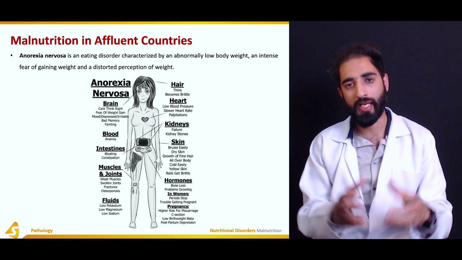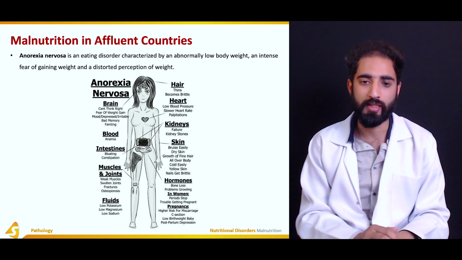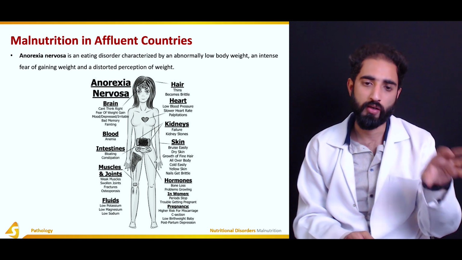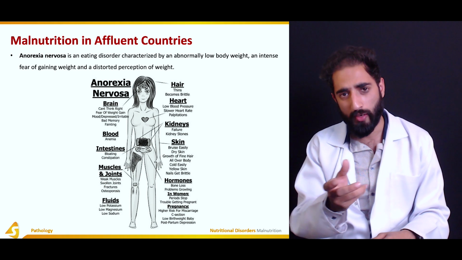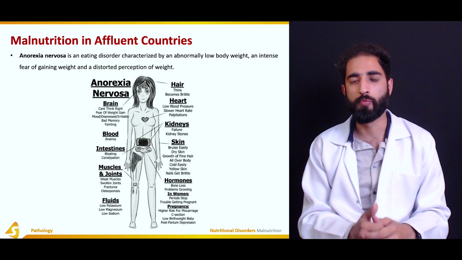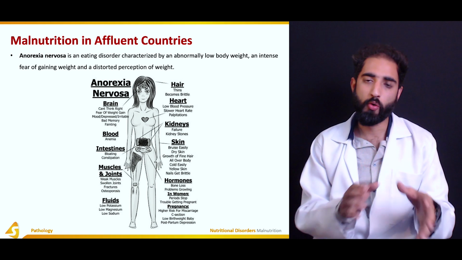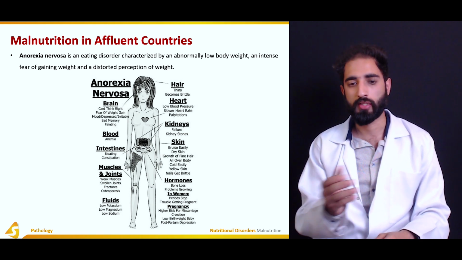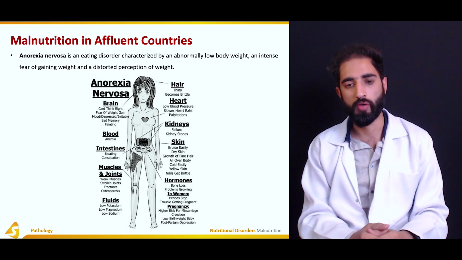Skin integrity is also altered: the skin bruises easily and is dry, there is growth of very fine hair all over the body, and the skin becomes yellow because of anemia, and nails get brittle. Moreover, there are hormonal imbalances because of the imbalance in the diet, which may result in bone loss and problems during the growth period of an individual.